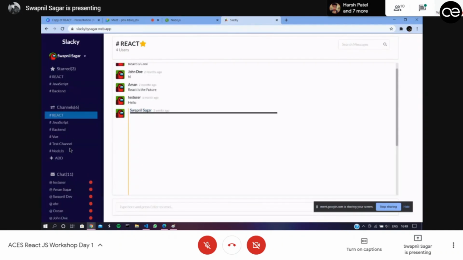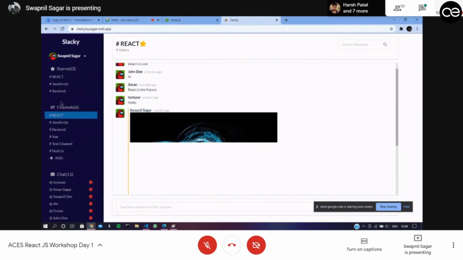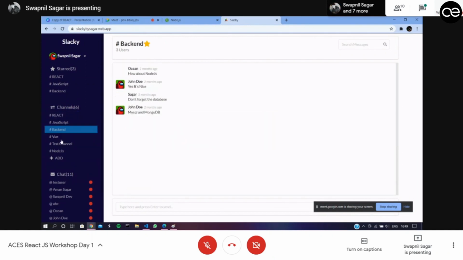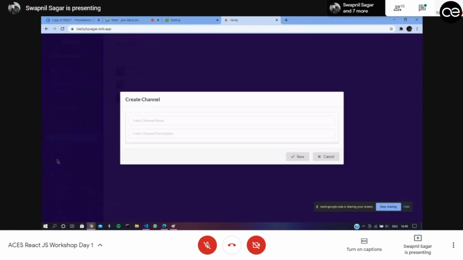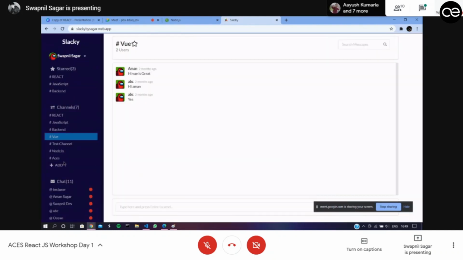You just need to log in and you can send messages in the different channels. You also have an option to create a channel. Let's see. This is React workshop. I put save, load it, and it will create a channel name.